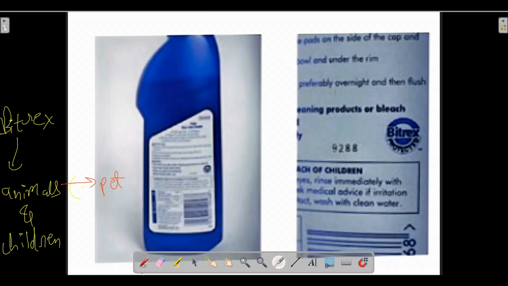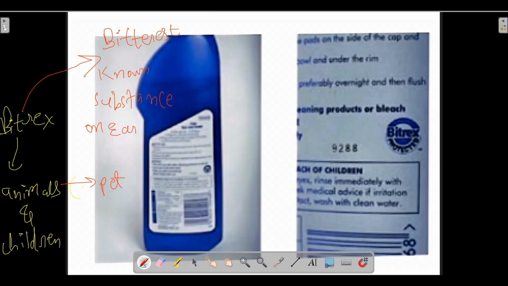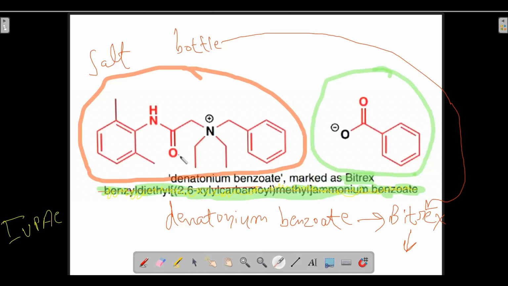Bitrex is the bitterest known substance on earth, and its common name is Bitrex. Or you can also call it dinatonium benzoate.